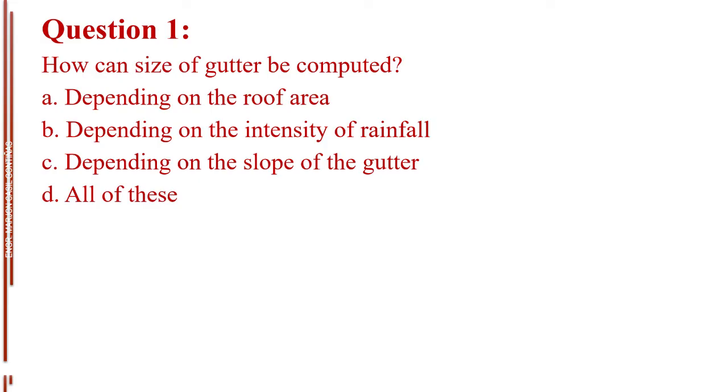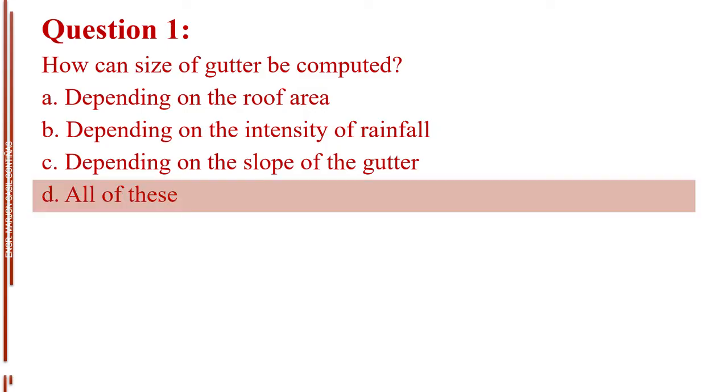Question number 1. How can size of gutter be computed? Letter A, depending on the roof area. Letter B, depending on the intensity of rainfall. Letter C, depending on the slope of the gutter. Letter D, all of these. The answer is letter D, all of these.